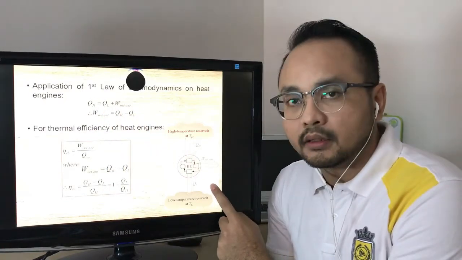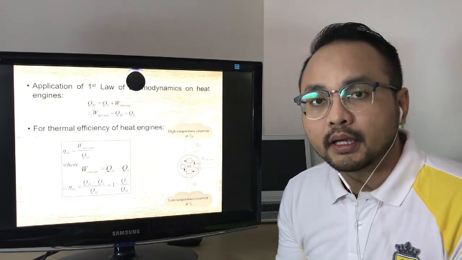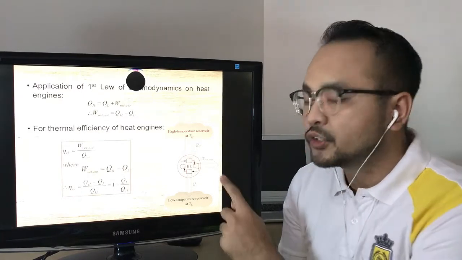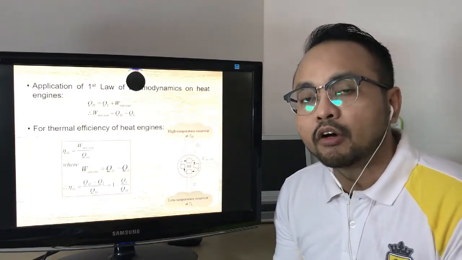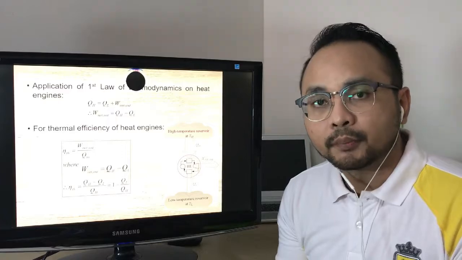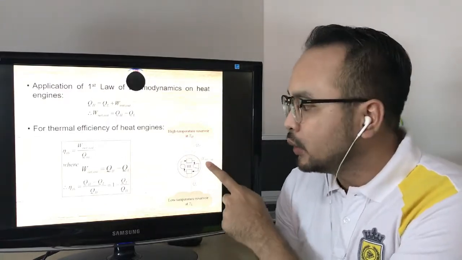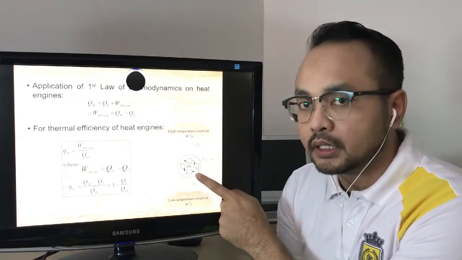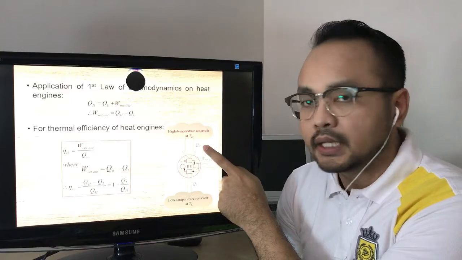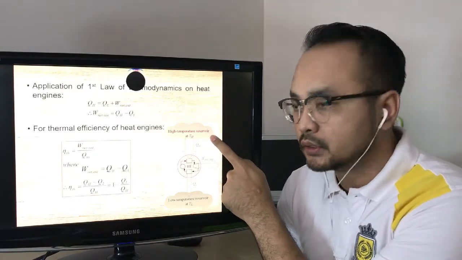So we look at this figure. In any question regarding the heat engine, we should draw this figure for us to understand the direction of energy exerted or produced from the heat engine. In this figure, we can see that the direction of QH goes into the heat engine, and QH is the energy coming from the high temperature reservoir.